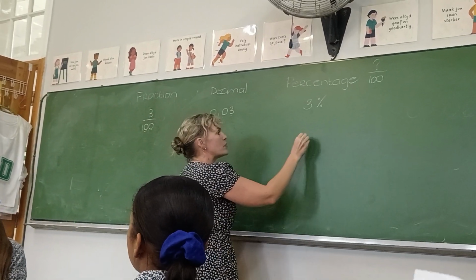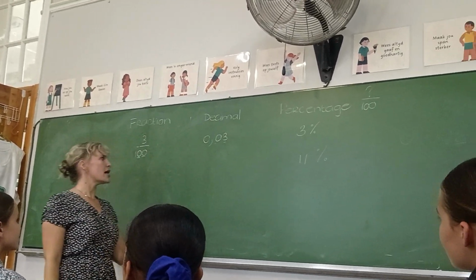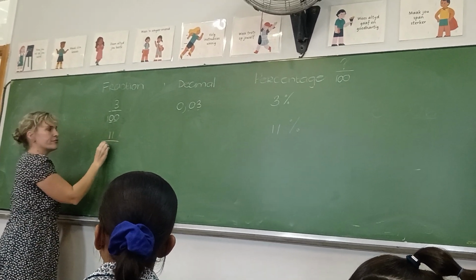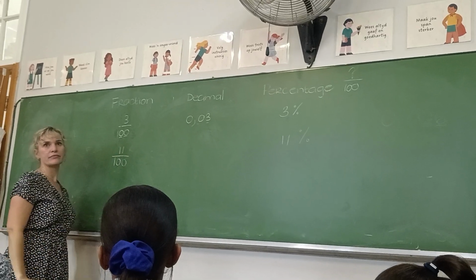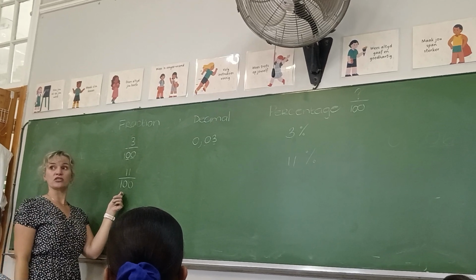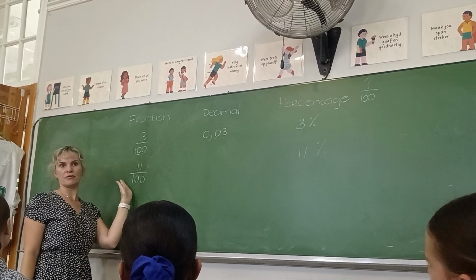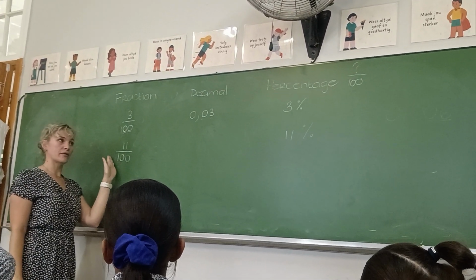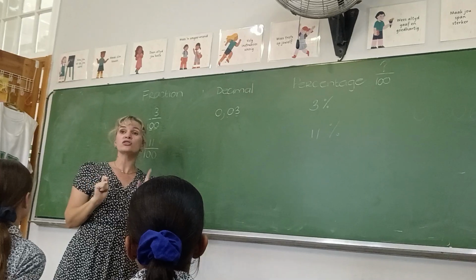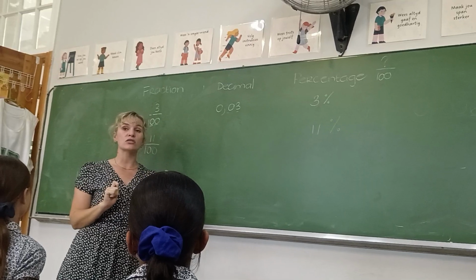They give you 11%. Now you have to write the other 2. 11% as a normal fraction is easy. 11 out of 100. In the test, I'm going to ask you to simplify your fractions. Okay. But 11 is a prime number, so we can't simplify, it's already simplified. Okay. So please make sure, if it says in the test, calculate your answer and simplify, because you're going to lose a mark if you don't simplify. Het julle dit? Jy moet vereenvoudig, graad 7's.